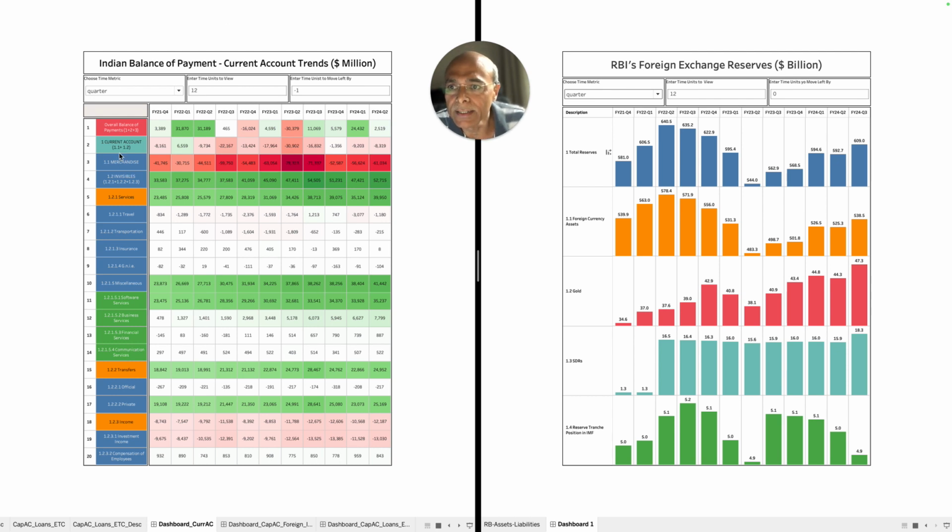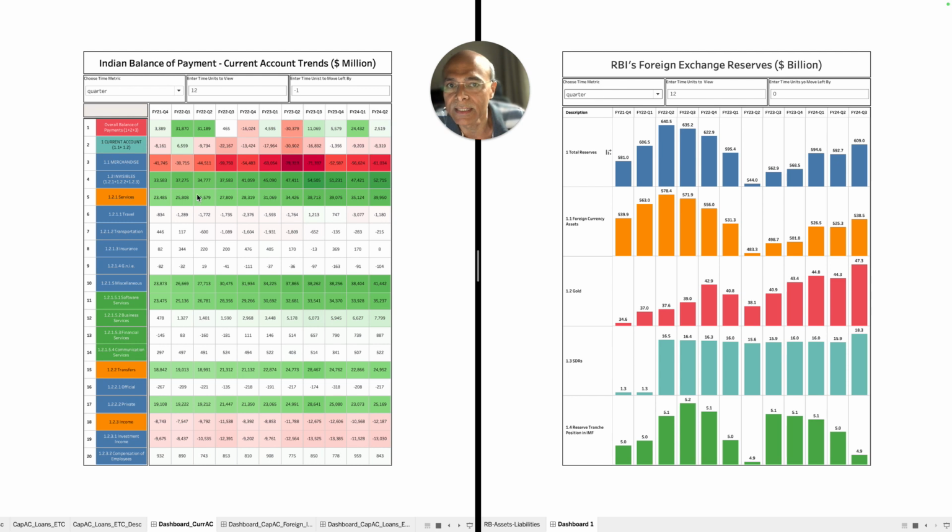Now, what is current account? Current account is nothing but the addition of the balance of payment on account of goods and services. So one is merchandise, which is goods. Another is invisibles, which actually has services. Plus, there are transfer and income. And I'll explain what transfer and income is. So invisibles contribute services plus transfer plus income.